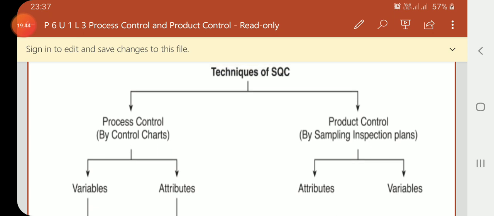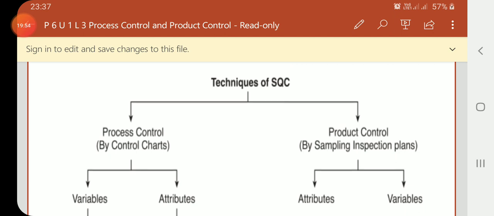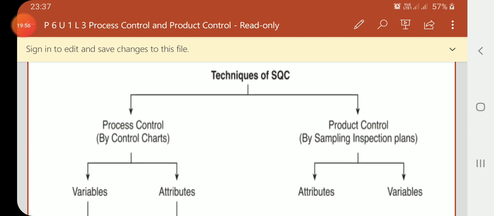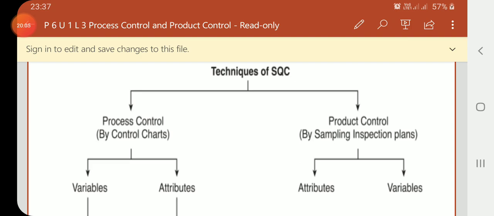Process control is achieved by control charts. You have to remember these two techniques of statistical quality control, which are categorized in two ways: process control and product control. Process control is achieved by control charts, and product control is achieved by sampling inspection plans.